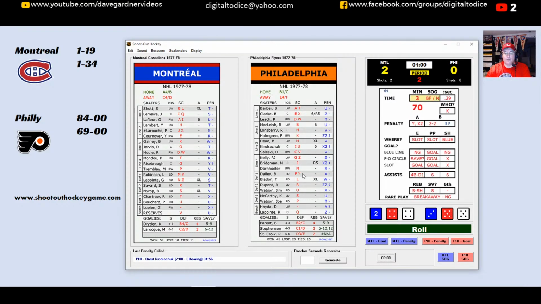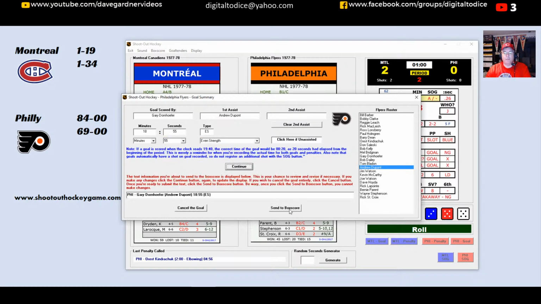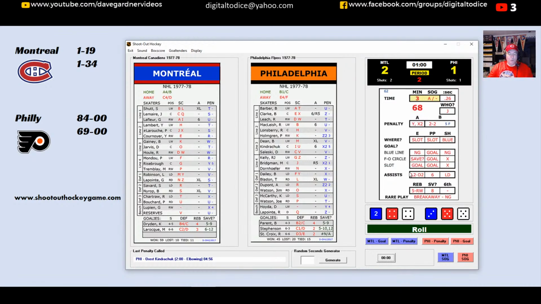We're checking for the assist right now, and so far nobody. And the left D. So I think that was Dupont, actually, Moose Dupont. I think that was second line D. I could be wrong, but again, I'm not keeping stats, so it's not that big of a deal. So we're going to give it to, it was Dornhofer with the goal from Dupont late in the period. Even strength goal, that coming at 18:55, and it's now 2-1.